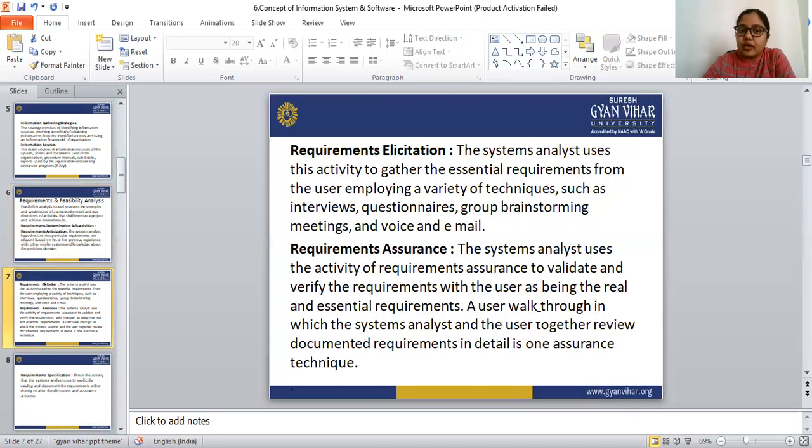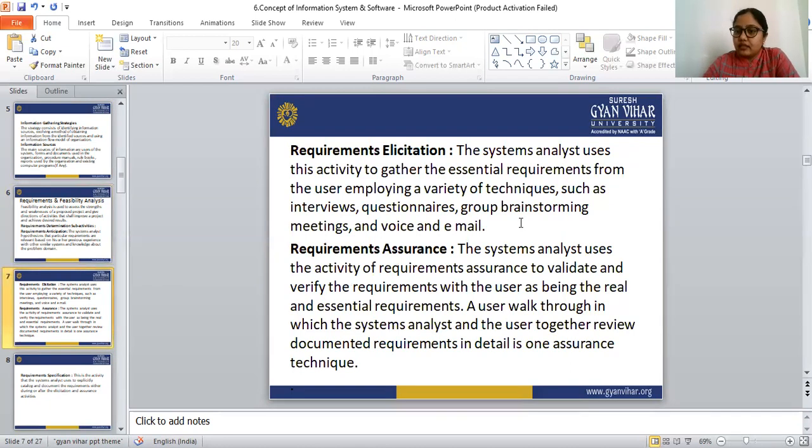Next is requirements elicitation. The system analyst uses this activity to gather the essential requirements from the users, employing a variety of techniques such as interviews, questionnaires, group brainstorming meetings, and voice and email.